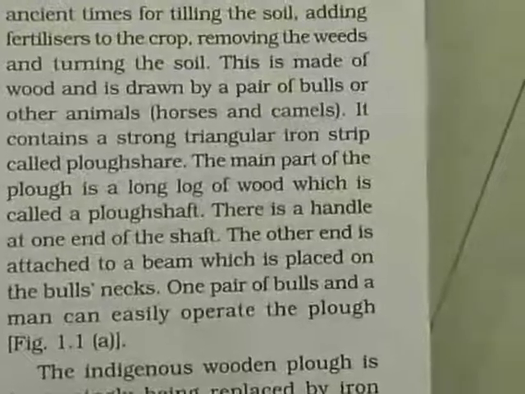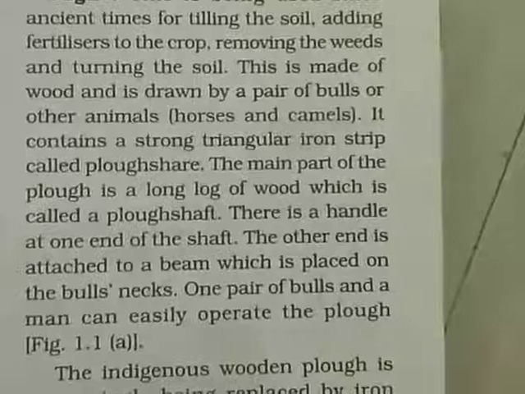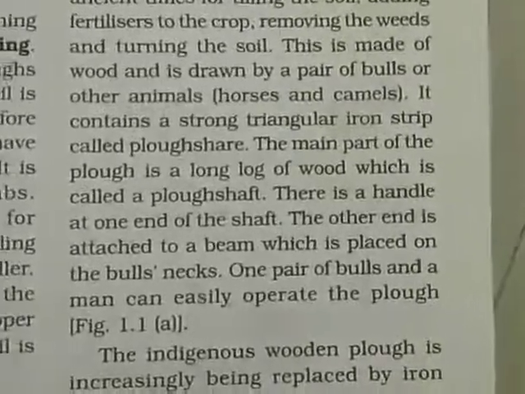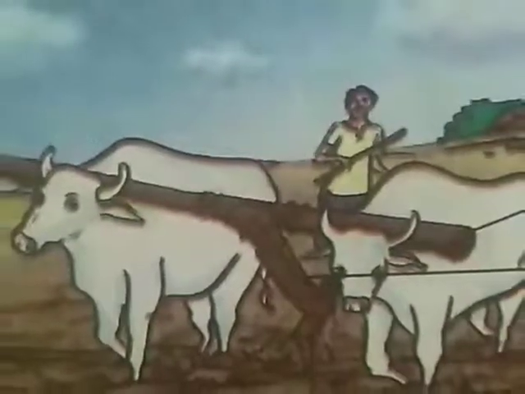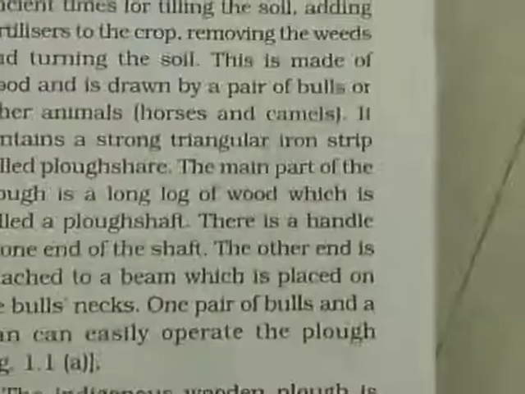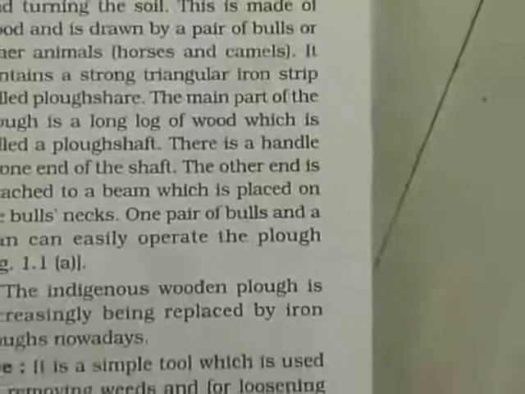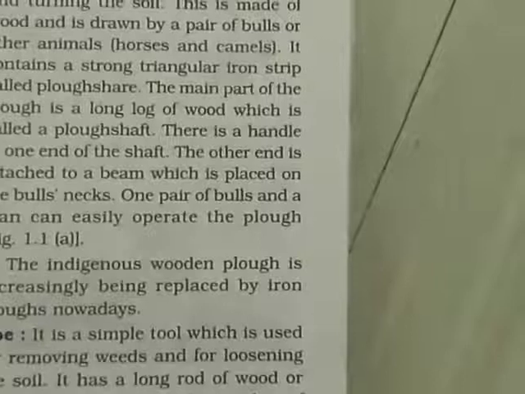It contains a strong triangular iron strip called a plowshare.